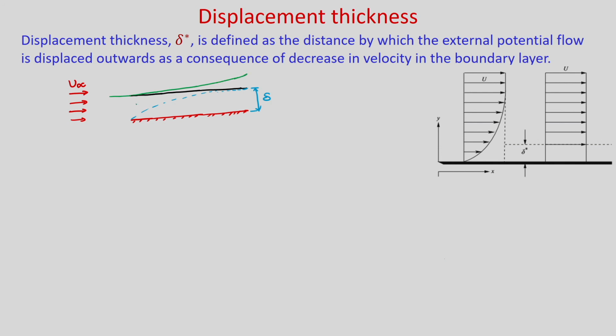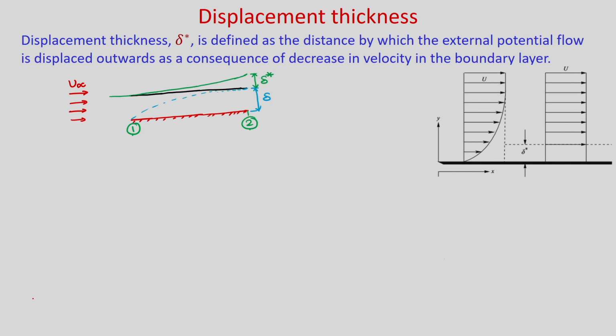Okay. Because you can see at location 1 and at location 2, you should have the same mass flow rate, and as it is a streamline, there will be no flow across the streamline. So, mass flow rate at 1 should be equal to mass flow rate at 2, and hence as the velocity gradient will be there, this streamline will deflect, and this deflection is known as displacement thickness delta star. Okay. So, now let us find what delta star is.